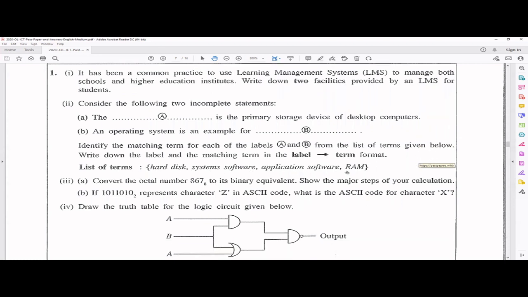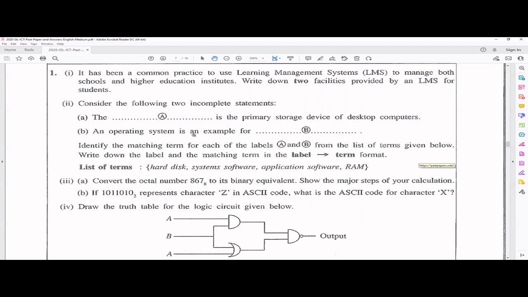So you can pick RAM. Don't write random access memory, the longer name. You have RAM here as the answer you have to pick, right? Here they clearly tell how to write the answers, matching each term. They're asking you to write the label and the term in the format. So you have to write A will be RAM, B will be what? Okay, we'll read and see.